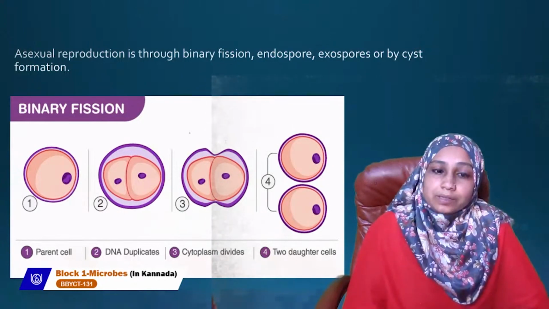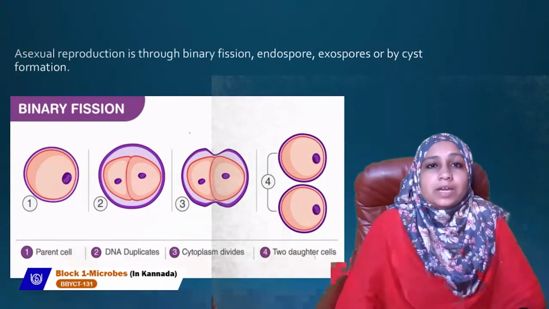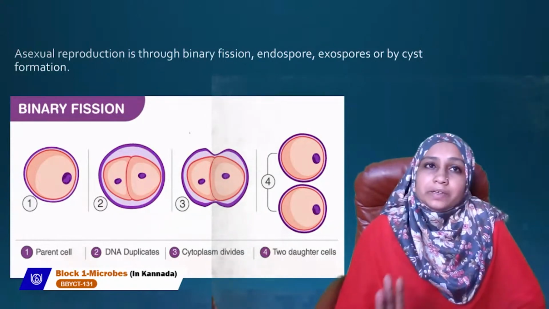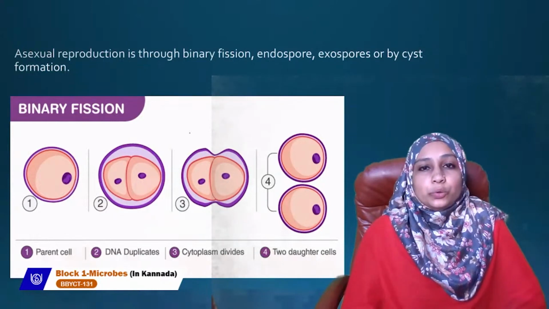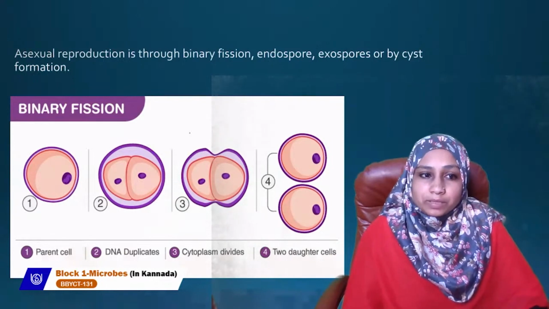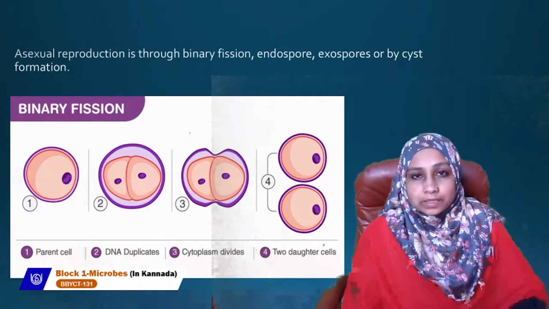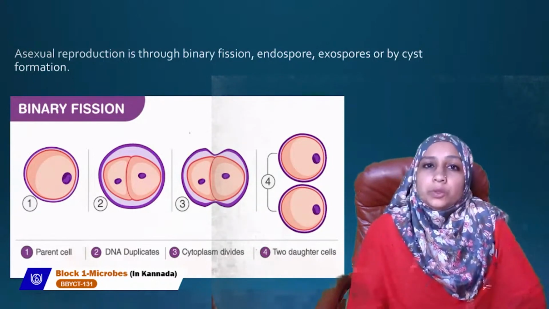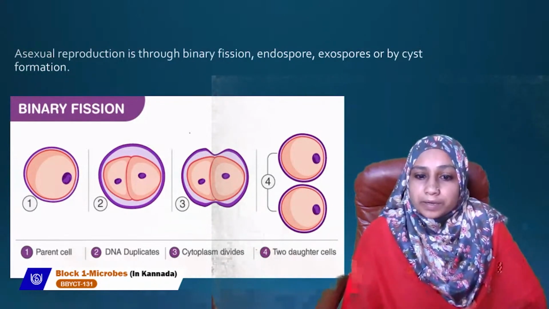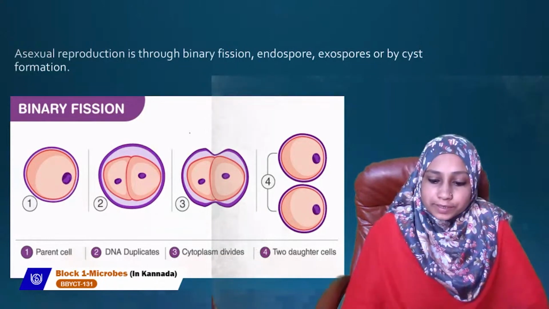Once DNA is duplicated, the cytoplasm will divide. Now we get two cells. So that is binary fission. Binary fission means one parent cell divides to give rise to two daughter cells. That is binary fission.